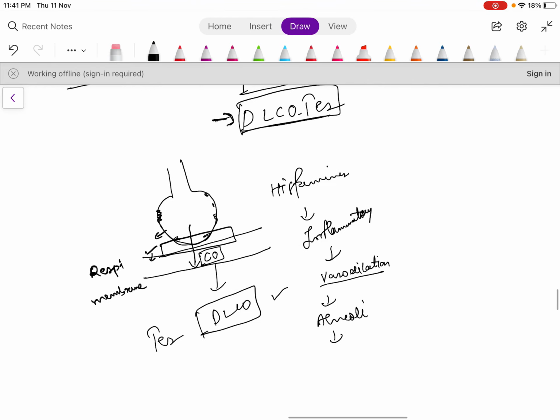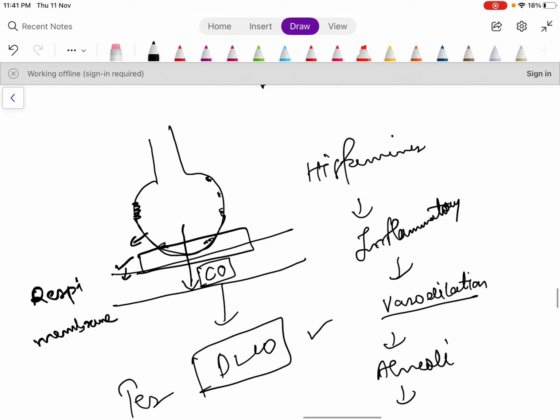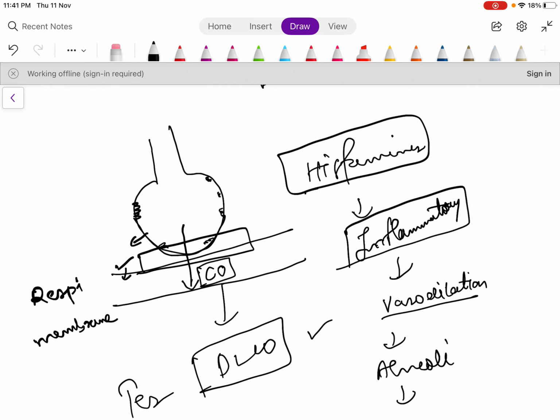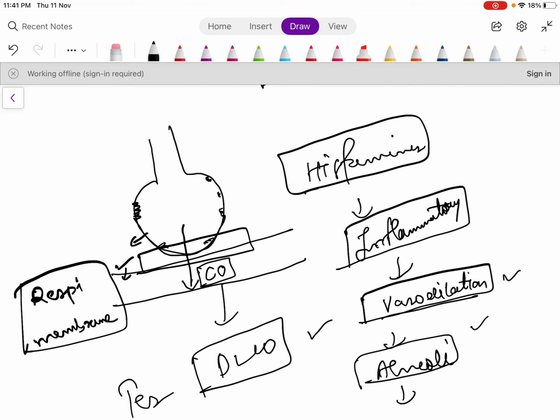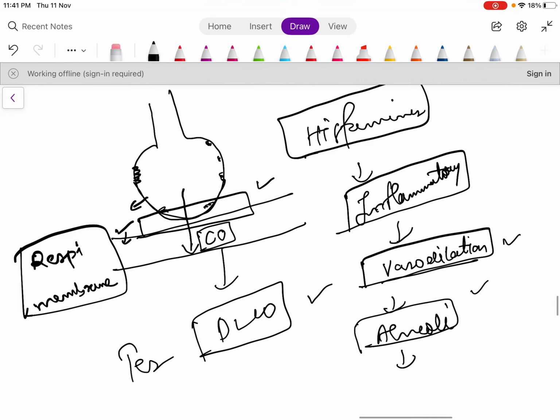How does this occur? It is explained here. Because of histamine release, there is an inflammatory process which will cause vasodilatation, and this will also affect the alveoli. So the patient's respiratory membrane is affected, so it will become leaky, and there is vasodilatation.